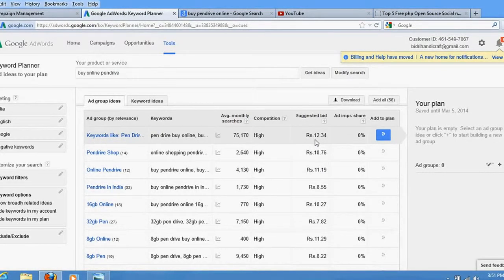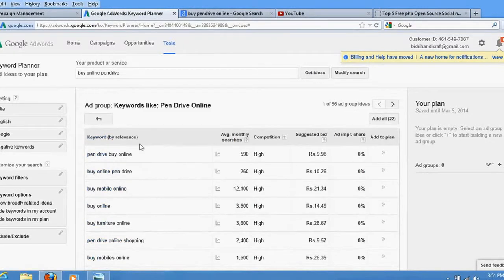Let's see the first group. These are very exact figures, guys; very little alteration could be done. So buy pen drive online is searched by an average of 590 people monthly in India.